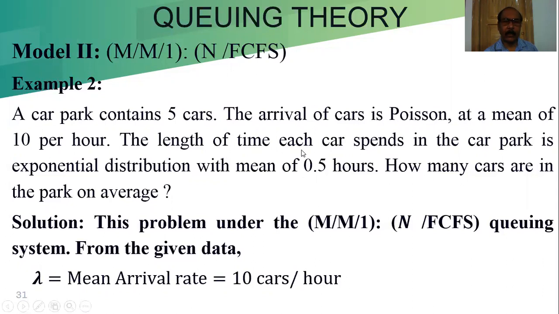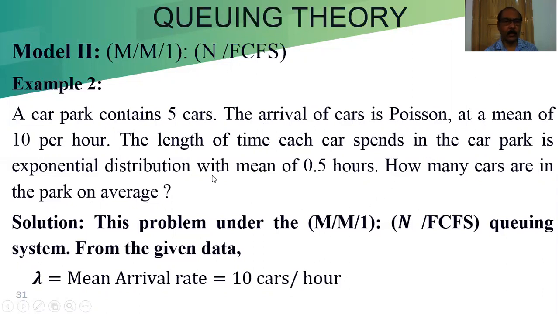The length of time each car spends in the car park is exponentially distributed. So the service distribution is also given as exponential with a mean of 0.5 hours. How many cars are in the park on average? So it is clear that the number of cars is given, 5 cars is the limitation in the park they can keep. That means the queue limitation is 5 cars.